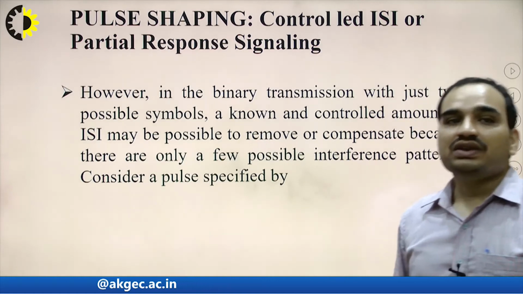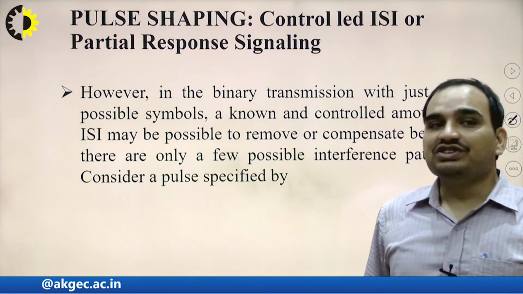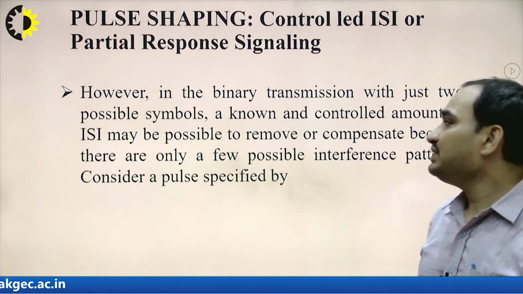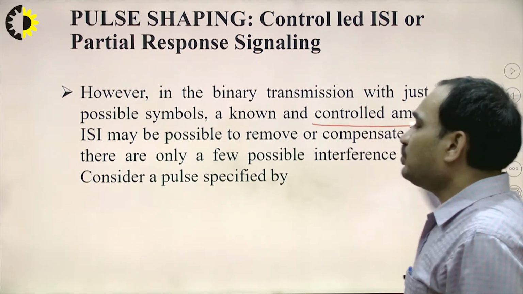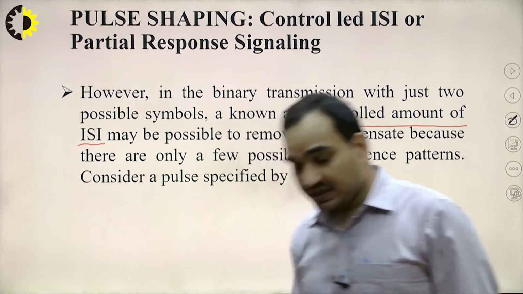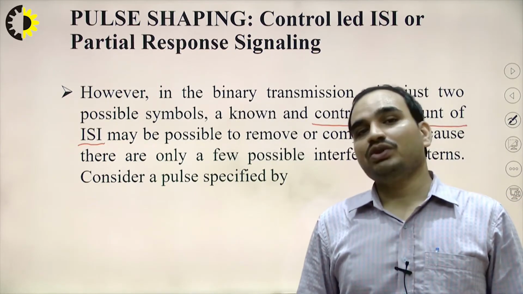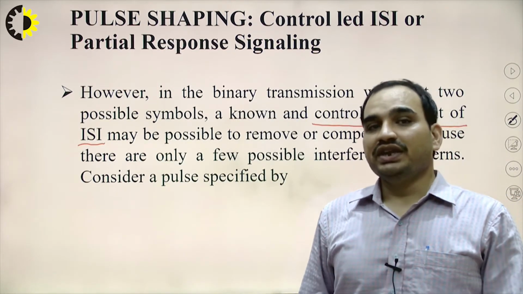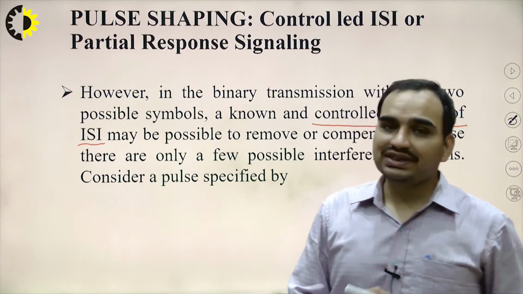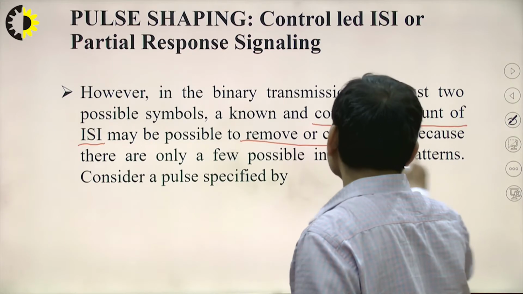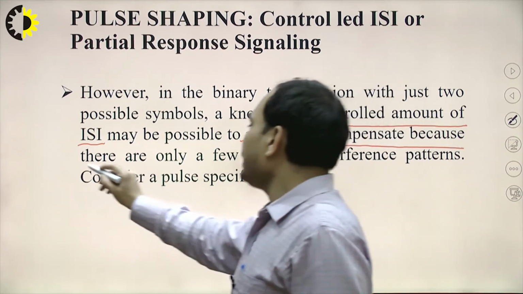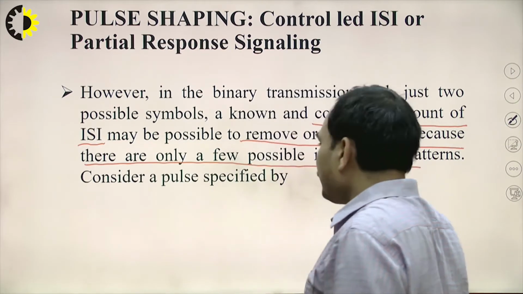However, in binary transmission, where just two possible symbols are there, this is known as a controlled amount of ISI. In digital communication, what are we bothered about? We are bothered about how we can control the inter-symbol interference. It may be possible to remove or compensate it, because there are only a few possible interference patterns.